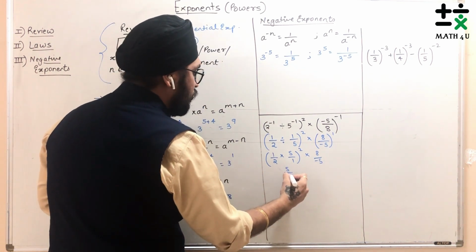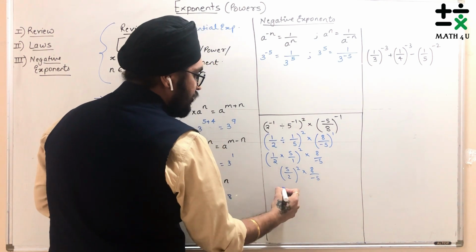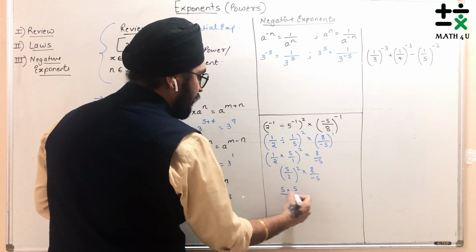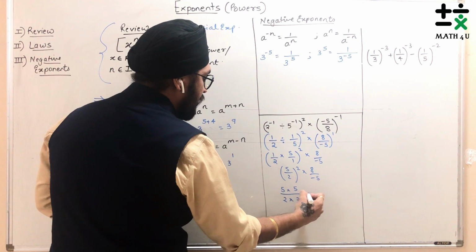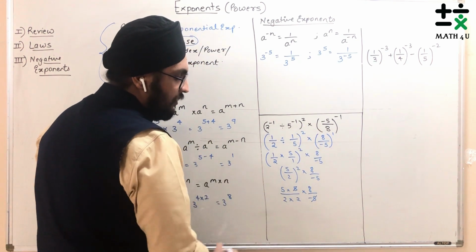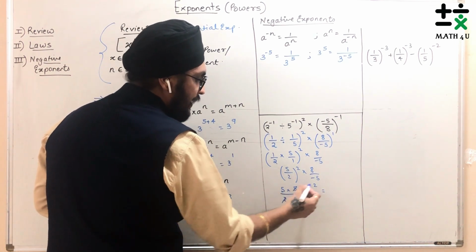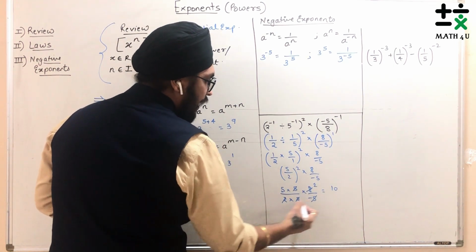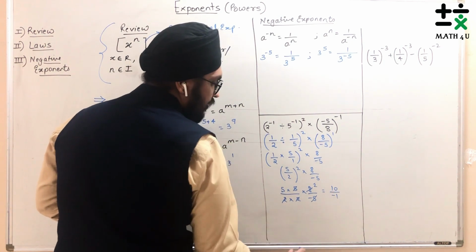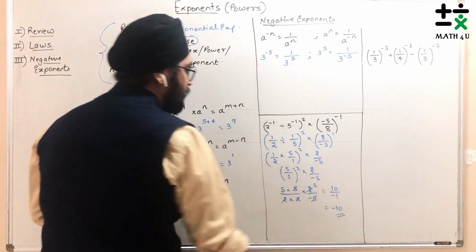This will be 5 by 2 the whole square into 8 by minus 5. So this will be 5 into 5 upon 2 into 2 into 8 upon minus 5. So one 5 will get cancelled. 2 2s are 4, 4 2s are 8. So your main answer is 5 2s are 10 and the remaining here is minus 1. So that means you can say the final answer is minus 10 here.